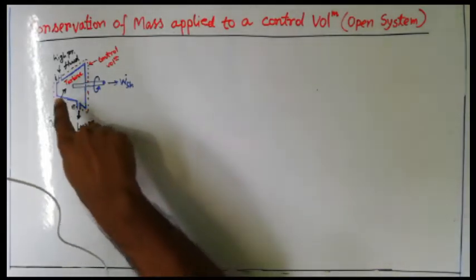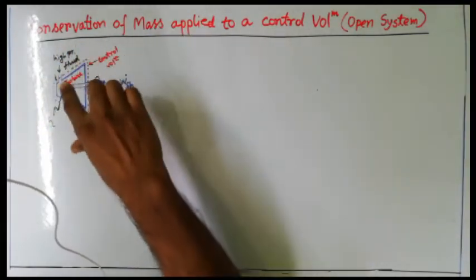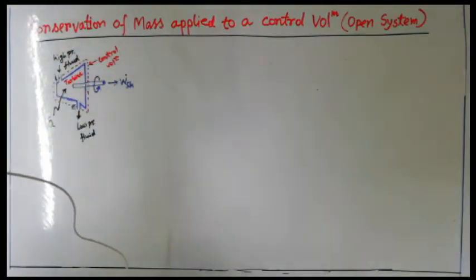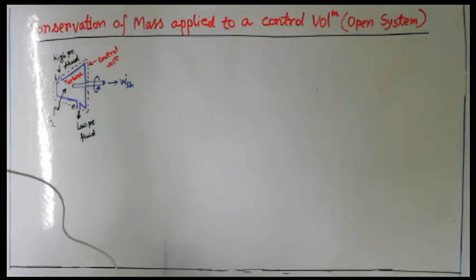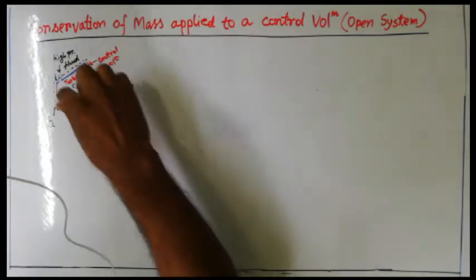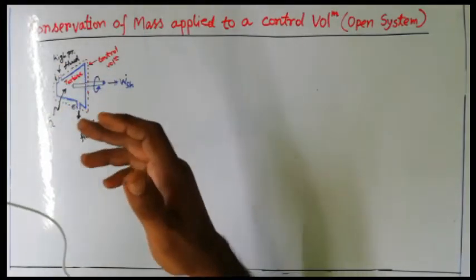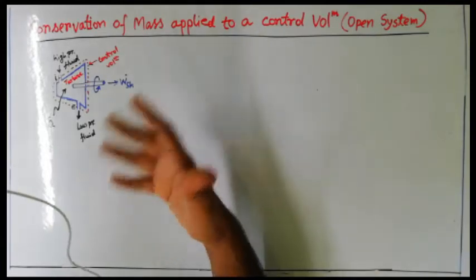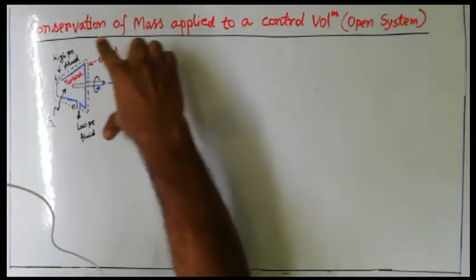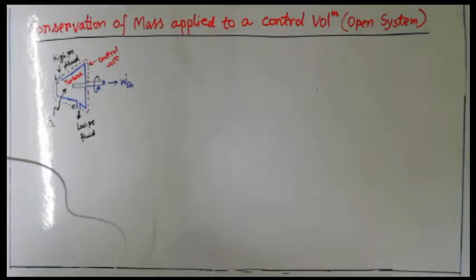So in this particular picture you can see this kind of divergent shape, which is basically a symbolic representation of a turbine. Every time whenever we represent a turbine, we use that kind of divergent shape, because in a turbine expansion of gas or fluid is taking place, and that symbol is basically a representation of an expansion process.